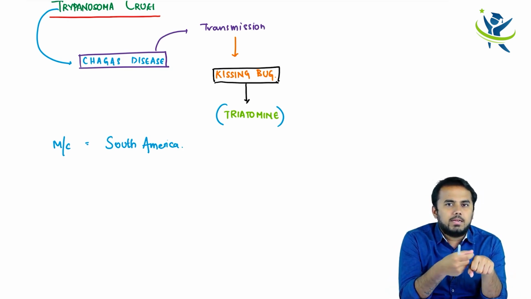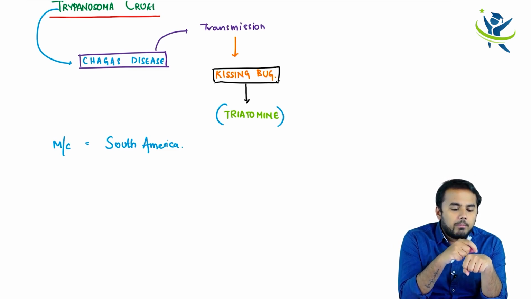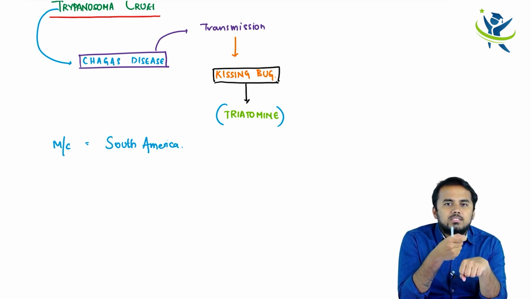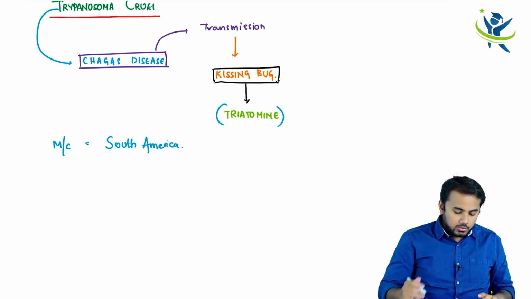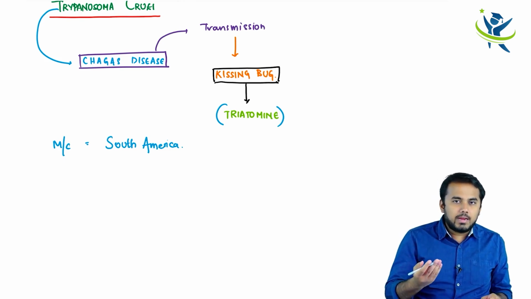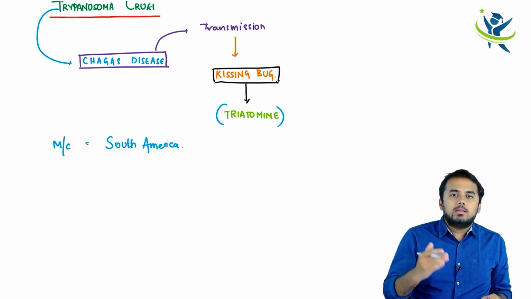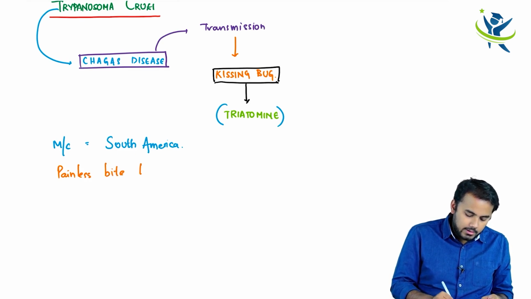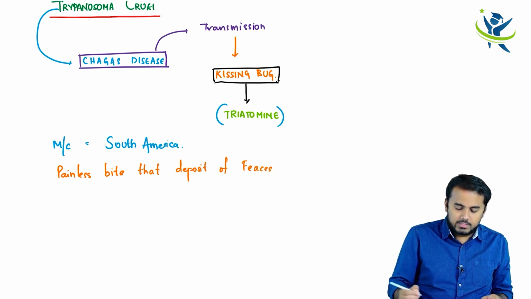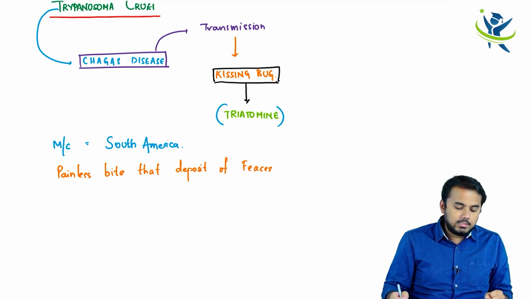So this kissing bug, whenever it bites, you won't have any pain. This is called a painless bite. Okay, so it will bite there, it will make a small hole, and in that hole it will deposit its feces. So in that feces you find these trypanosomes. It causes a painless bite that results in deposition of feces.